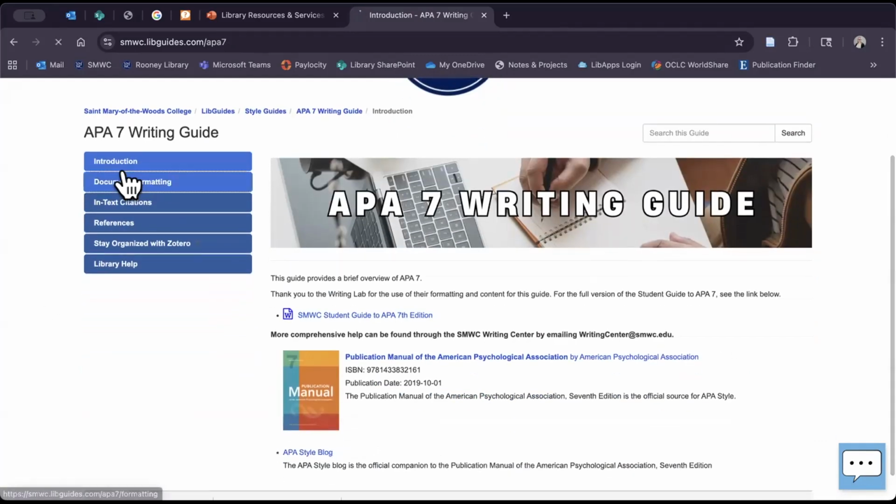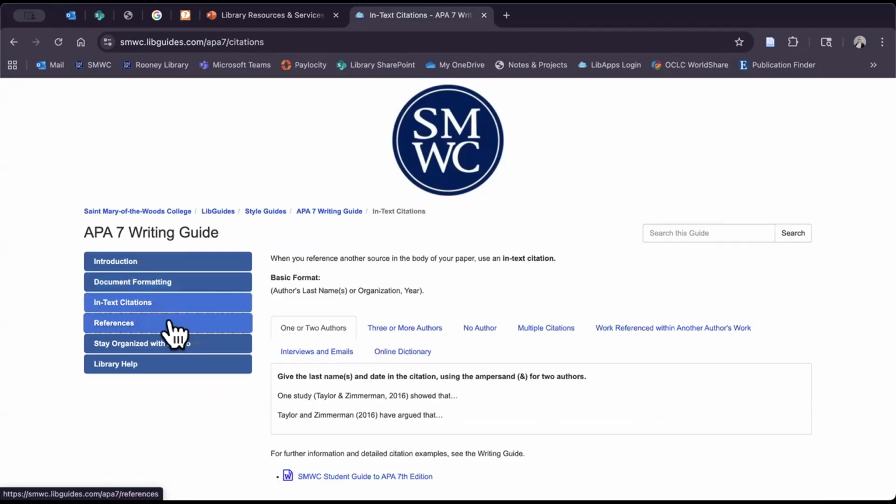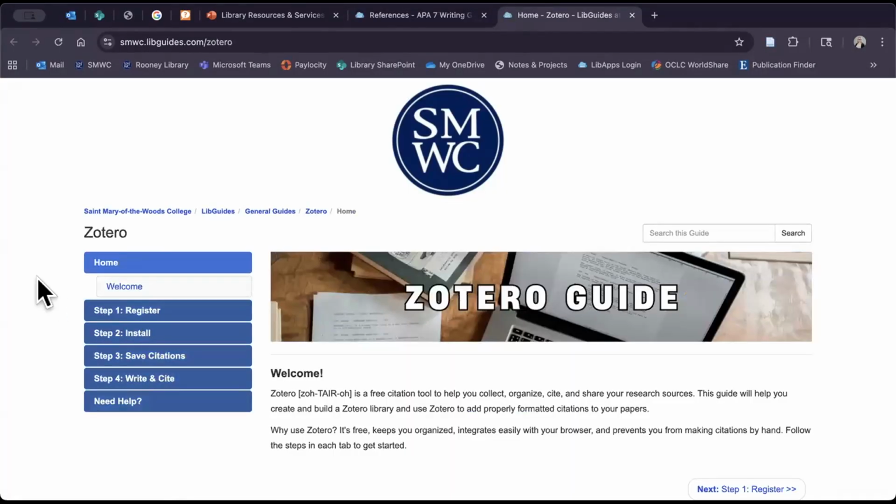But you're just going to see some information about how do I format this document? How do I do in-text citations? How do I do references? And this is something I want to point out. This is a new guide that I just created. This is called our Zotero guide. And Zotero is really cool. It's a free citation tool that helps you collect, organize, cite, and share your research sources.